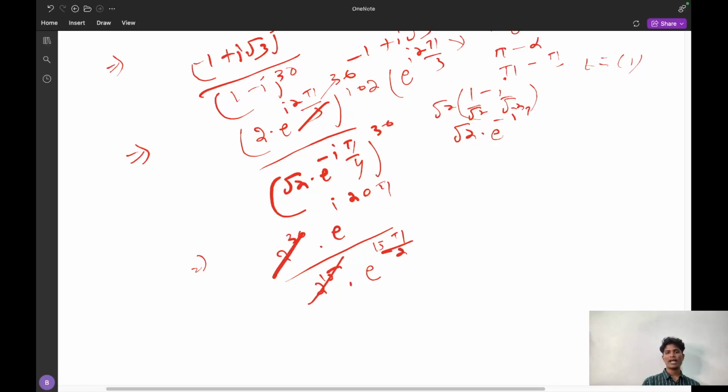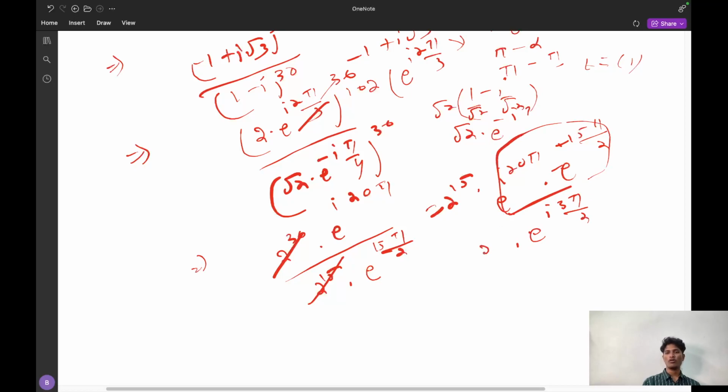So this thing will be cancelled, that is 2 power 15 into e power I 2 pi into e power minus 15 pi by 2. So when I calculate this entire thing, what can I get? I can get simply e power I 3 pi by 2 into 2 power 15.